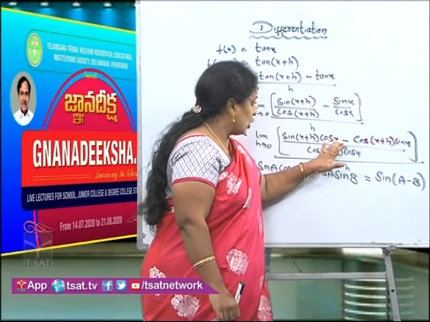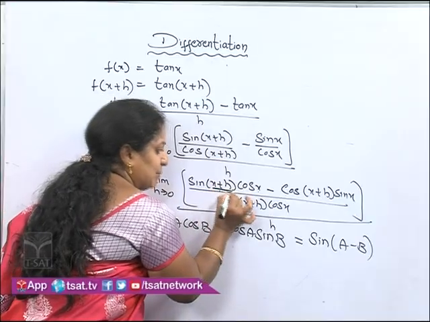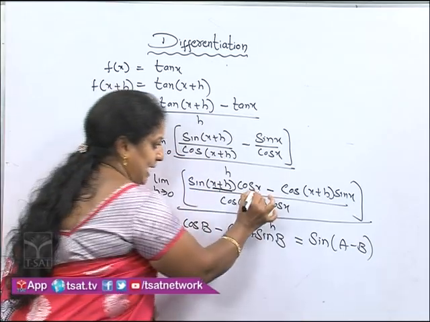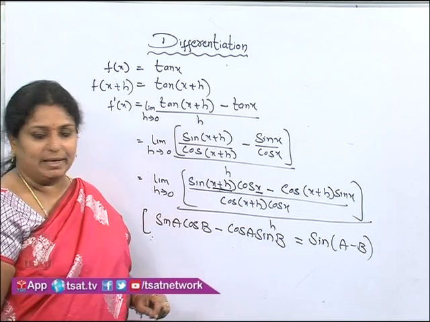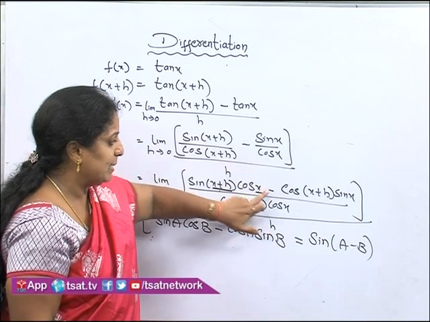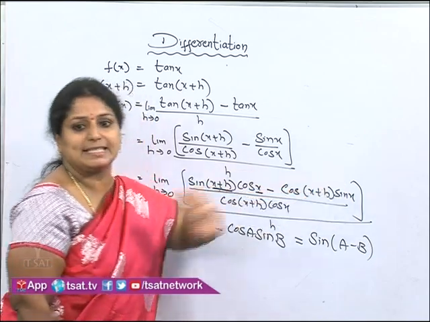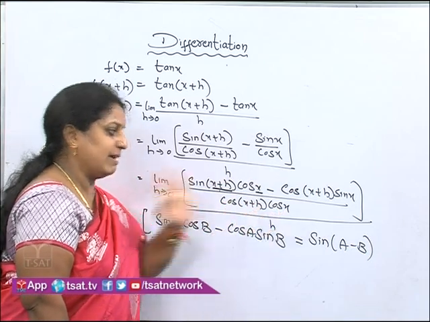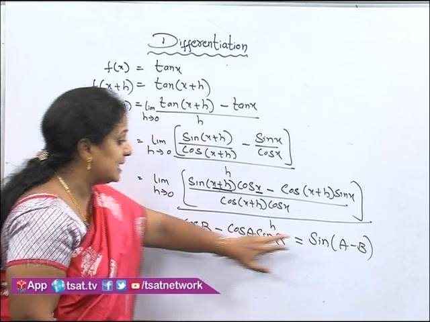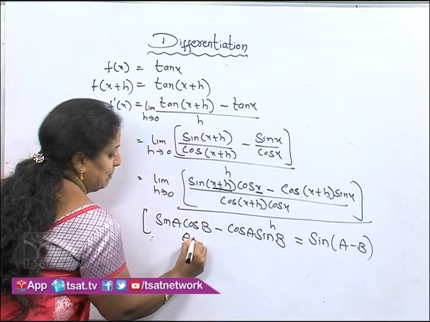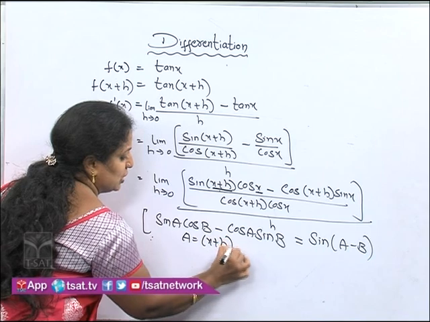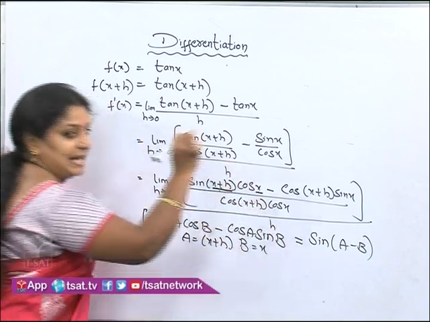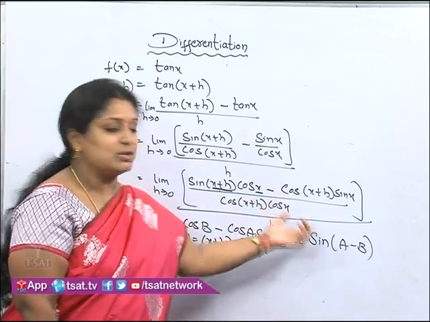Sin A cos B: this value I am taking as A and this value I am taking as B. So sin A cos B minus cos A sin B, by cos x plus h by cos x as it is, divided by h. So this I can write as sin of A minus B. So in A place I am having x plus h, in B place I am having x. Now substitute the values in the formula.